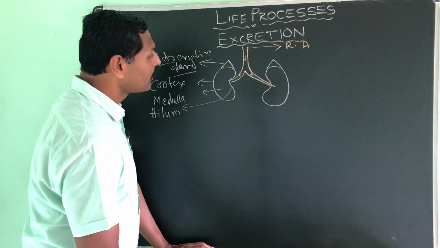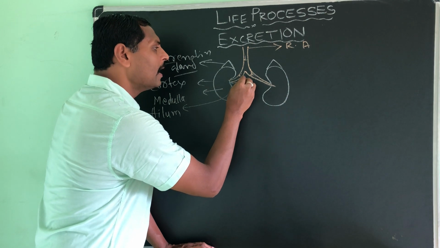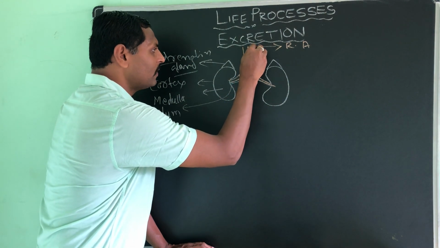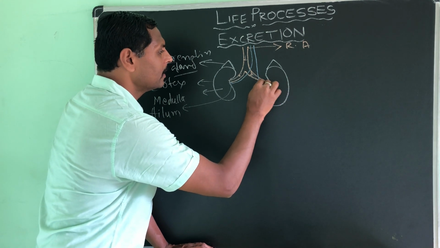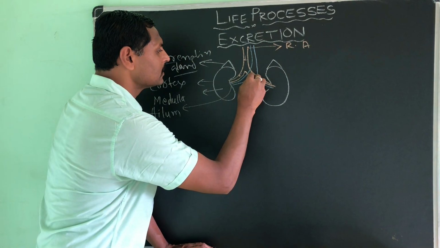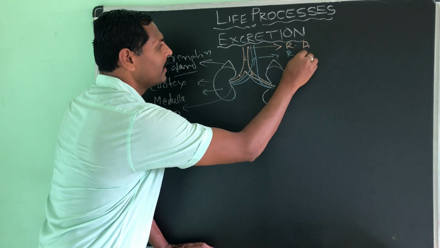And from the kidney, a blood vessel is moving to the heart. Very good. This is called the renal vein.